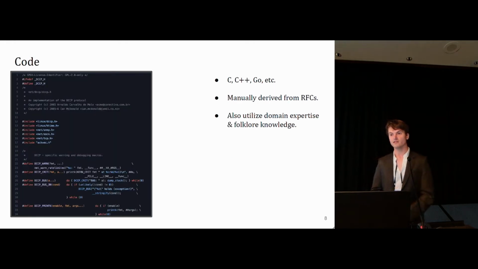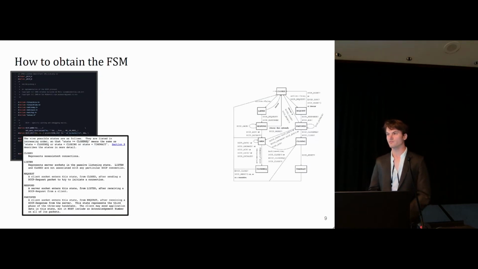An alternative place to look for information would be in an actual implementation. I might look at some implementation in a language like C or C++ or Go and try to extract a finite state machine from this. Such implementations are manually derived from request for comments documents, but they don't necessarily contain all the information from an RFC because there might be optional functionality that they don't contain. And they contain some information not found in the RFC, such as what you might call folklore knowledge or domain expertise.